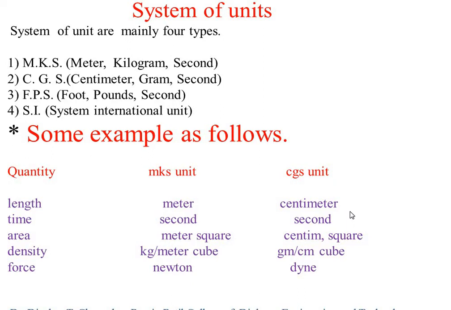Number one, MKS system. MKS means meter kilogram second. Second, CGS system, centimeter gram second. Third, FPS system, foot pound second. And fourth, SI system, that is system international unit.